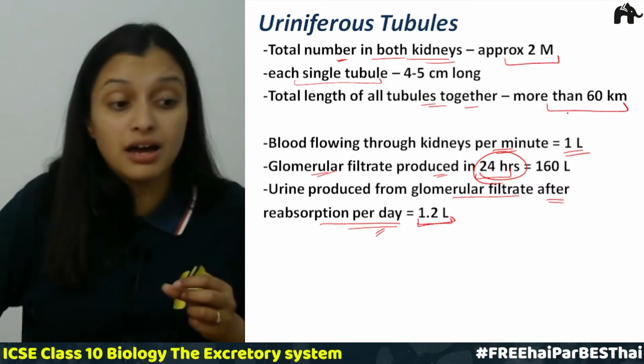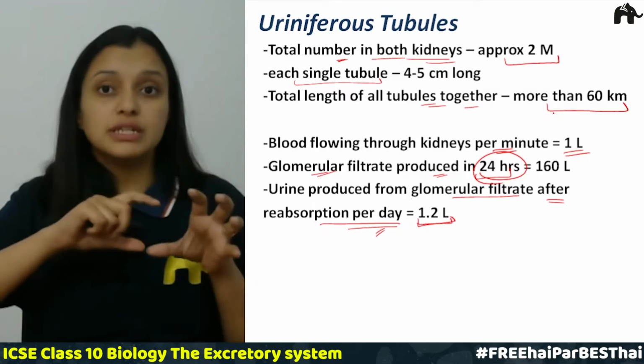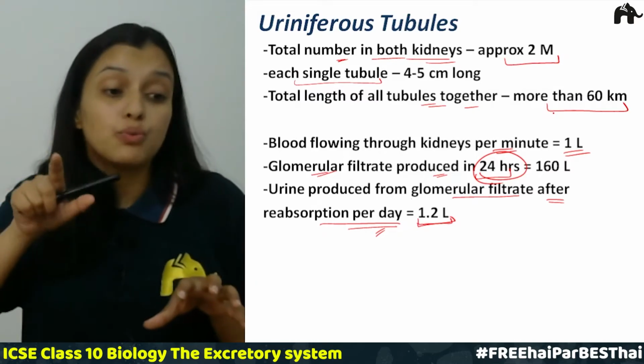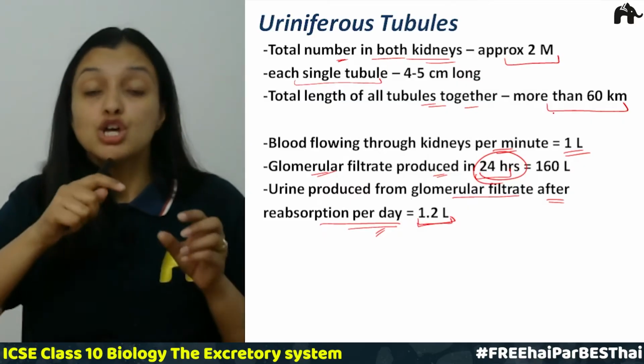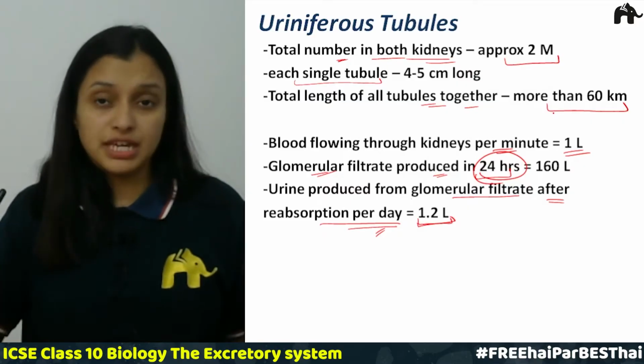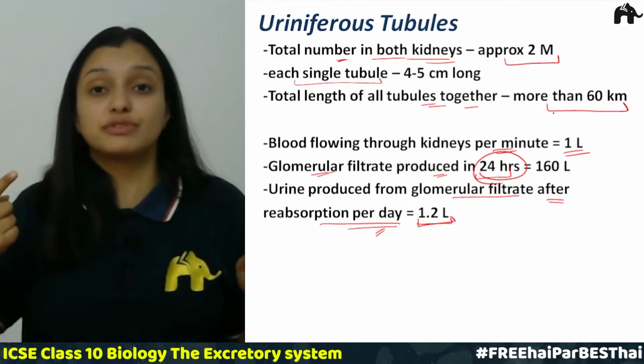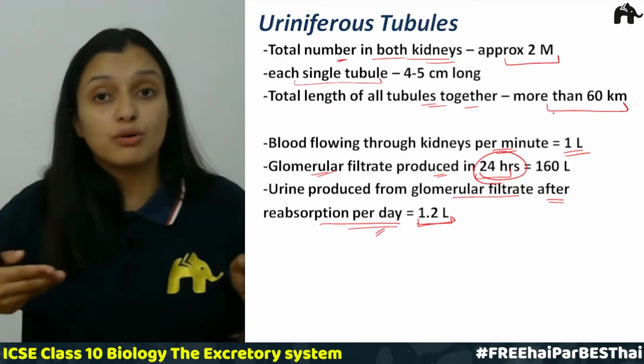If you see the length of these kidney tubules, they are around 60 kilometers, which means they are more than 60 kilometers. So they provide a huge surface area for reabsorption of things from this water.